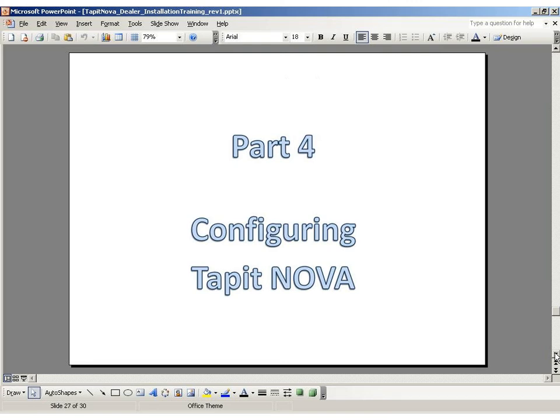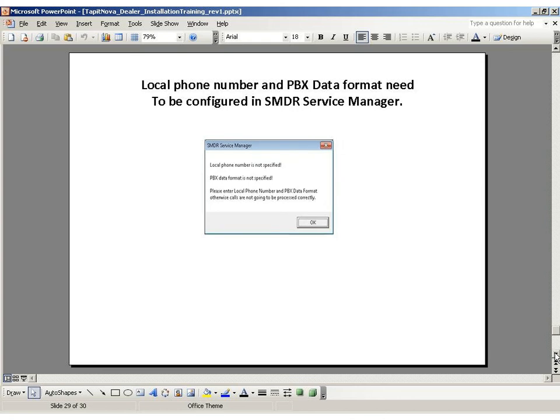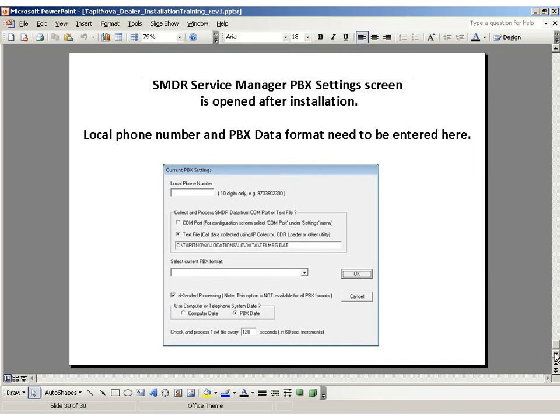Next, we're configuring. Tapit Nova SMDR Service Manager will replace the SMDR monitor. You will need to click Yes on this screen. Next, you will need your local telephone number and the PBX data format to help configure the SMDR Service Manager. Please click OK here. And then enter in your local telephone number and choose from the list of PBX formats that match the format of your PBX.